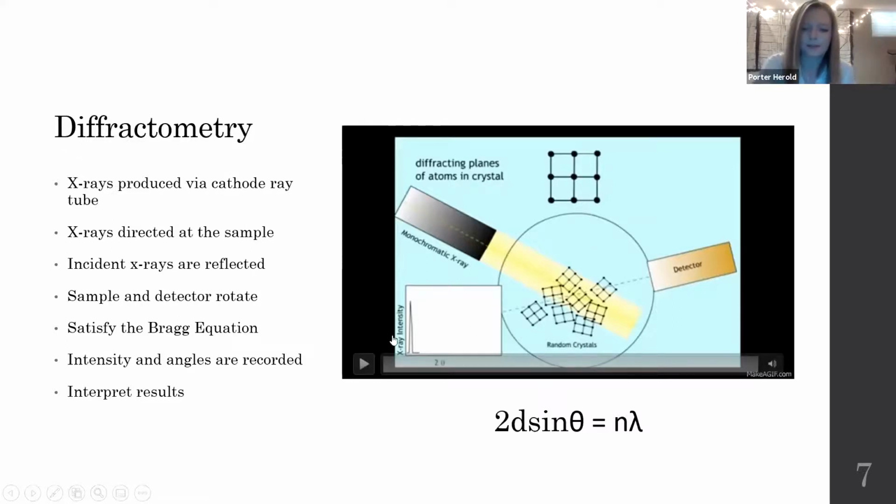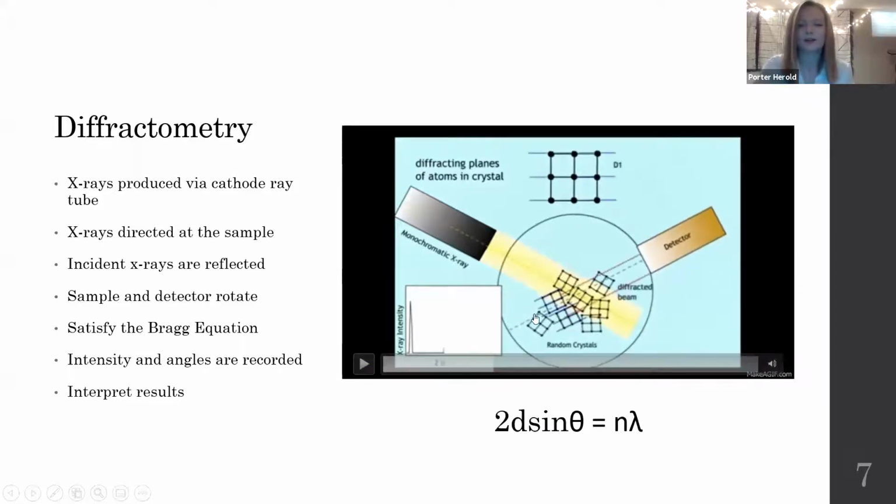And so if I hit play on this video, you'll see that the crystals and the detector will rotate. And what this does is it provides a range of angles for which the incident X-ray will hit the sample. And so if we look down at the Bragg equation, d is just the distance between the diffracting planes of atoms in the crystal. Lambda is the wavelength of the X-ray, and theta is the angle of the incident X-ray that hits the sample. And so when this relationship is satisfied, we get a peak in the graph. The graph has theta on the x-axis, that's the angle, and then we have the intensity of the reflected X-ray on the y-axis.